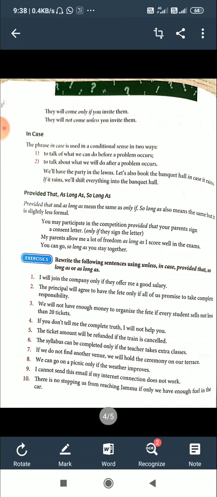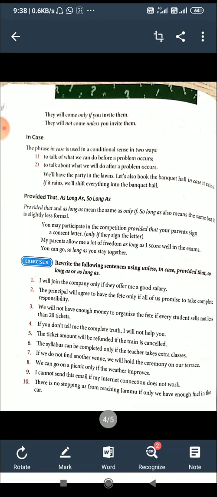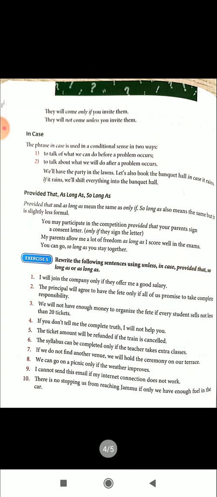So my dear students, study it. If you give some importance, some interest, you can study it. The main thing is the use of tenses, verbs and tenses, that's very important. So study the rules and regulations.